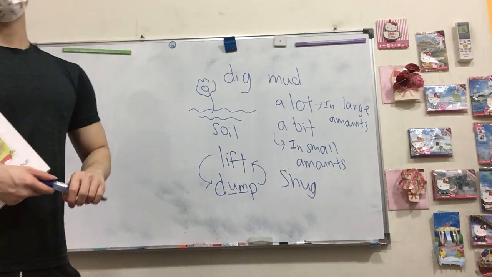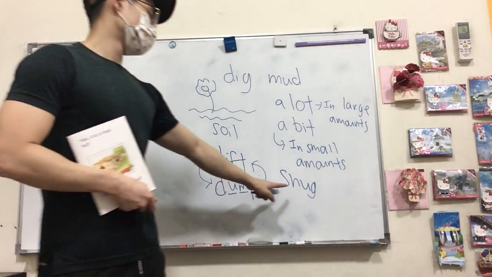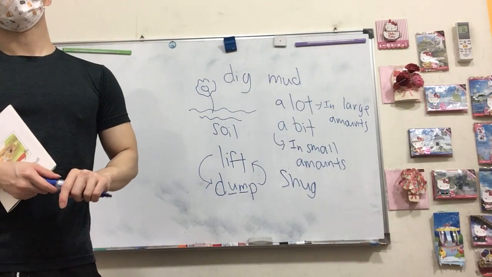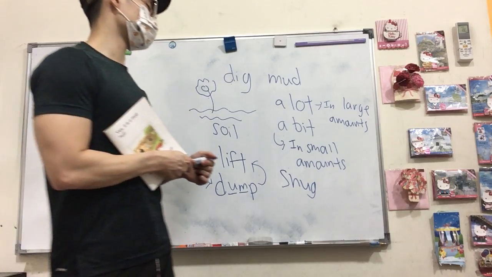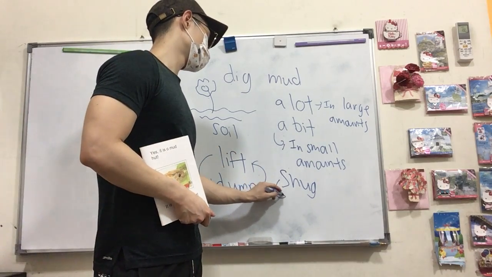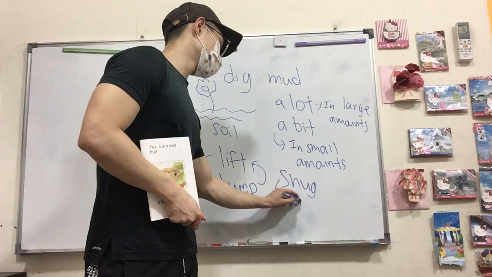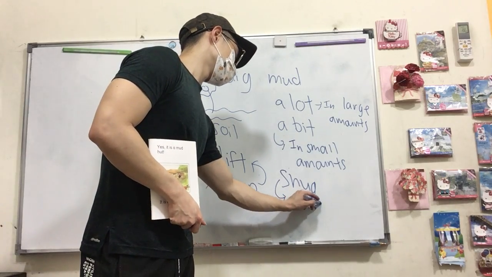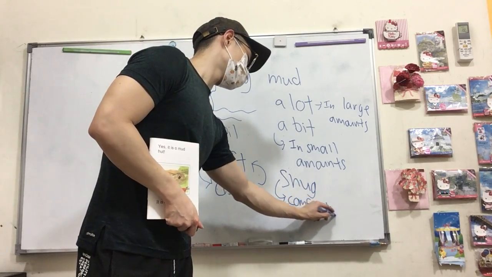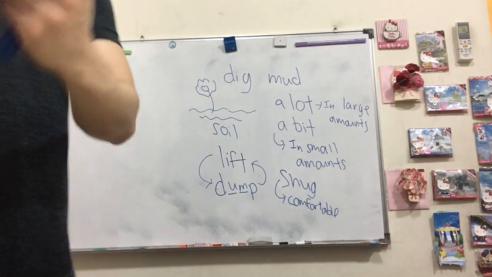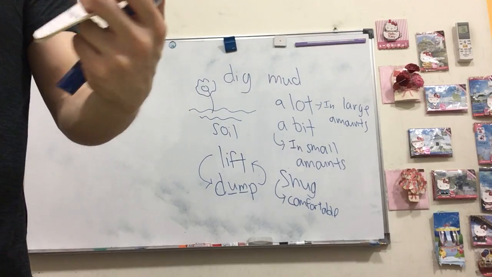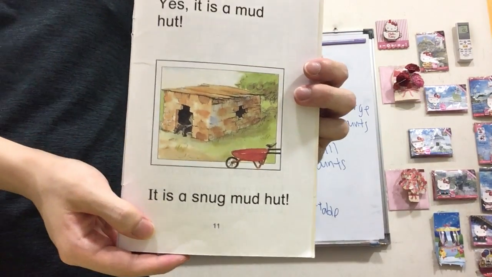Remember what's the meaning of the word snug? The meaning of snug is comfortable. These two words have the same meaning. So it's a snug mud hut.